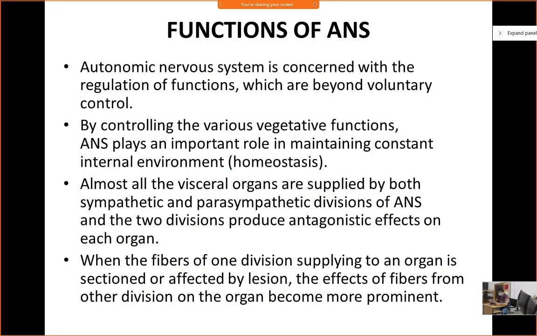A mast cell. Do you need inflammation or no inflammation in case of sympathetic stimulation? You want inflammation more or less? Less. So do you want to stimulate mast cell or inhibit mast cell? Obviously you want to inhibit mast cell, no? So in case of sympathetic stimulation, you want to inhibit mast cell. Okay.